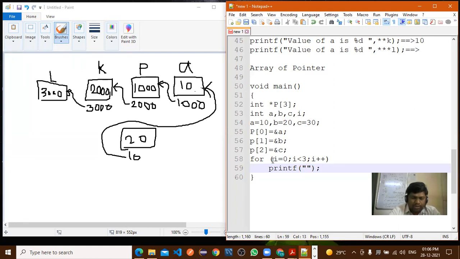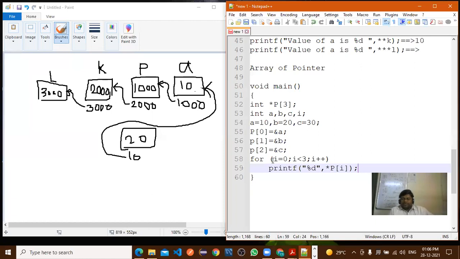Ampersand. Now how to display the values of a pointer array? So can I write like this in bracket I? Is it okay? Yes, sir.